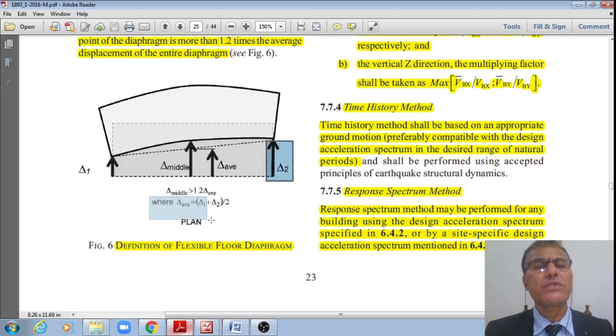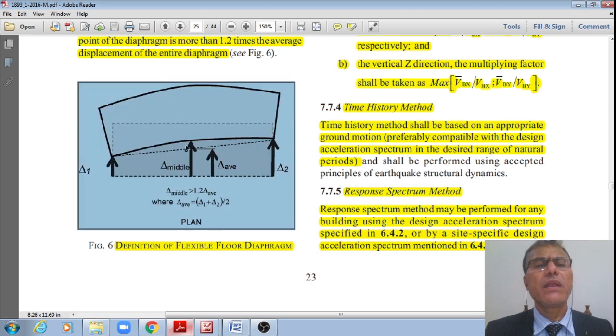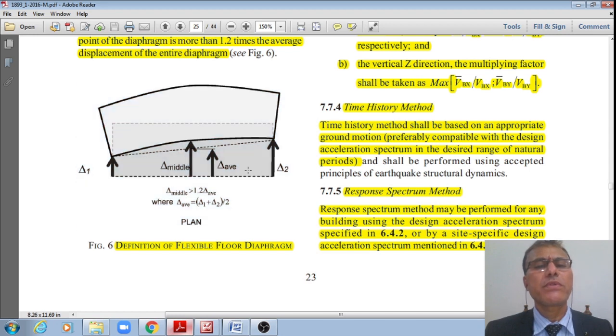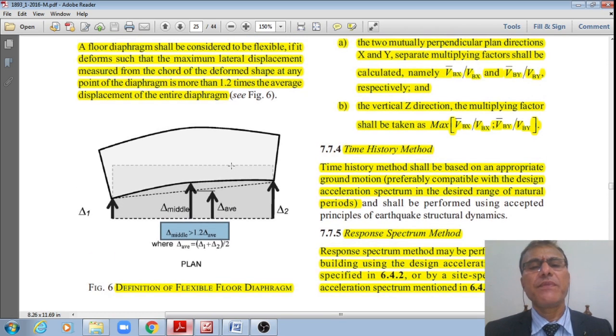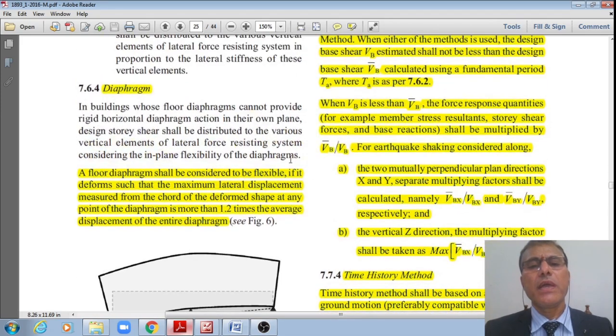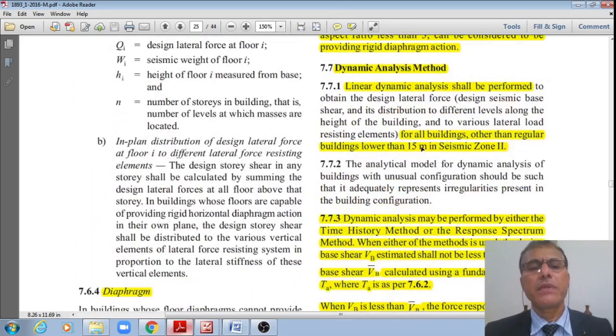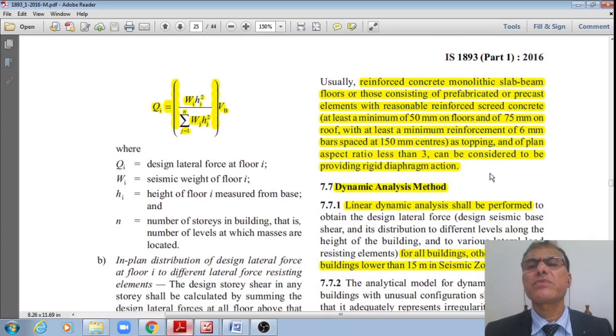Now you just take the average of these two, delta 1 plus delta 2 divided by 2. If the delta at the middle with respect to the chord is greater than 1.2 times this average, then that is what is referred to as a flexible diaphragm. Otherwise, this is what is called a rigid diaphragm. That is the definition of a flexible diaphragm, student, right?